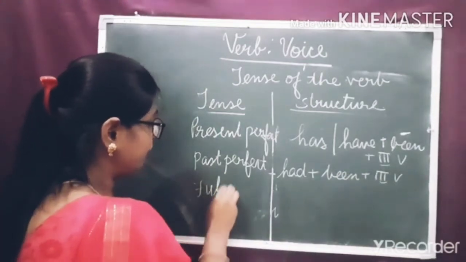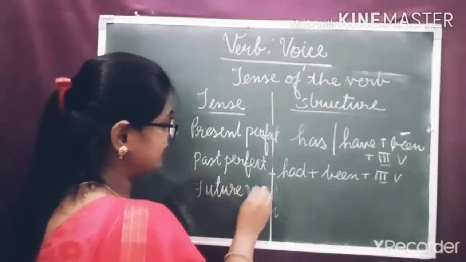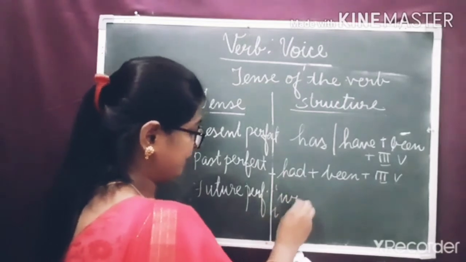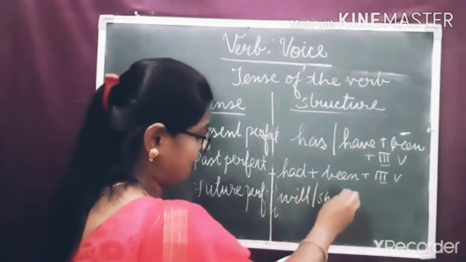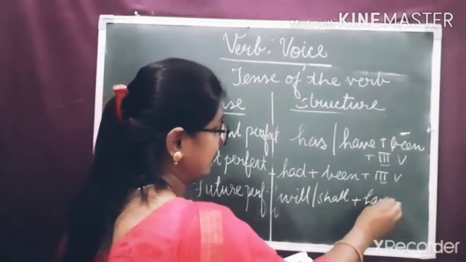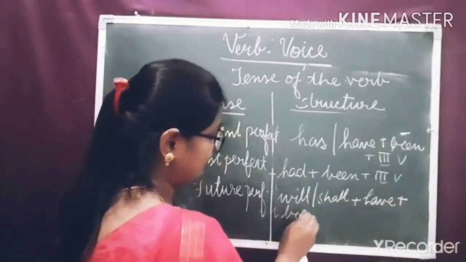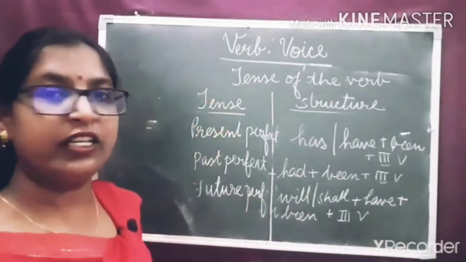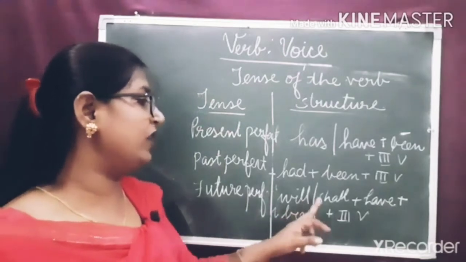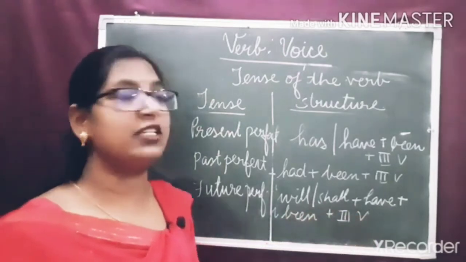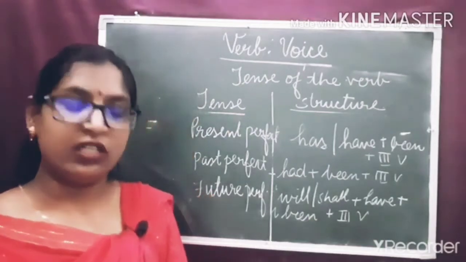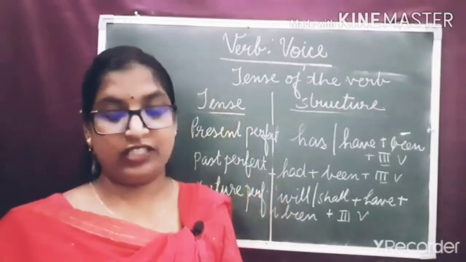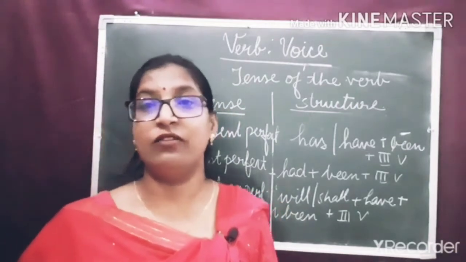And if it is in future perfect tense, we use will or shall plus have plus been plus third form of the verb. Clear? And note, the verbs in the future continuous and perfect continuous tenses cannot be changed into passive voice.